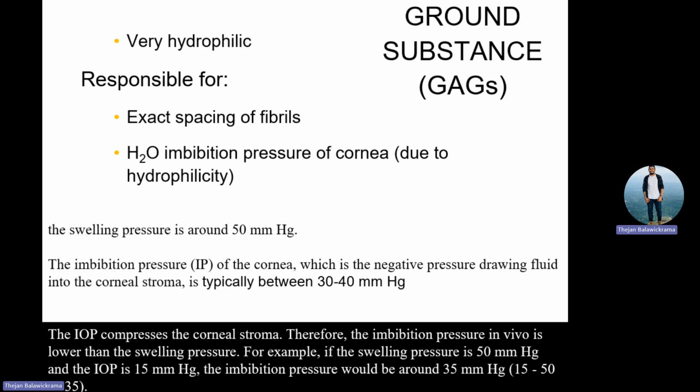The hydrophilic nature is responsible for exactly spacing the fibers. That is the cement actually. In the arrangement of the corneal fibers, the distance from one fiber to the next fiber is filled with this, and because of that it retains, right? It has water imbibition pressure. In a sense, what happens? Your eye has an intraocular pressure.